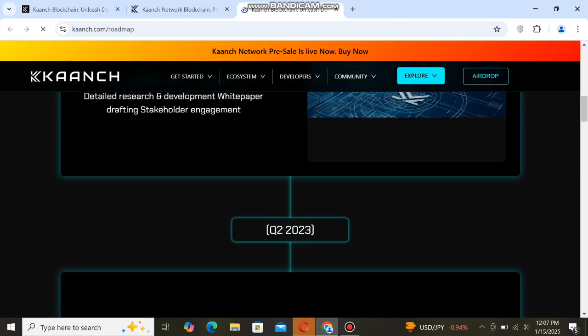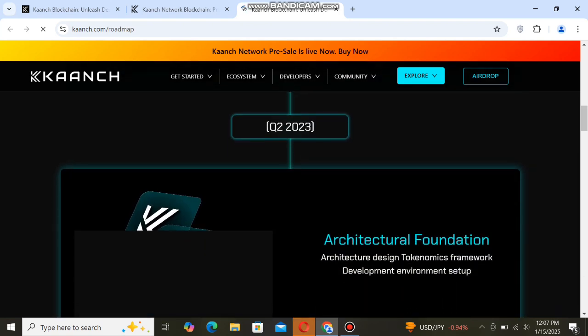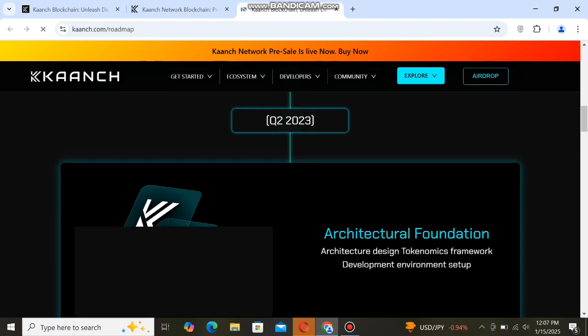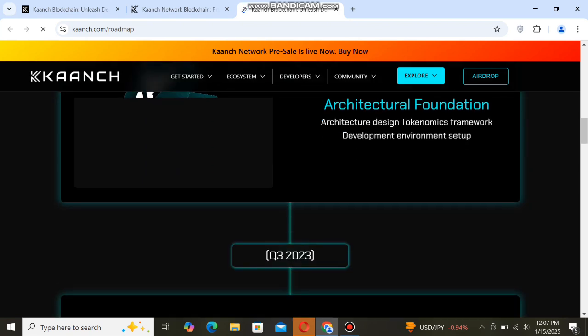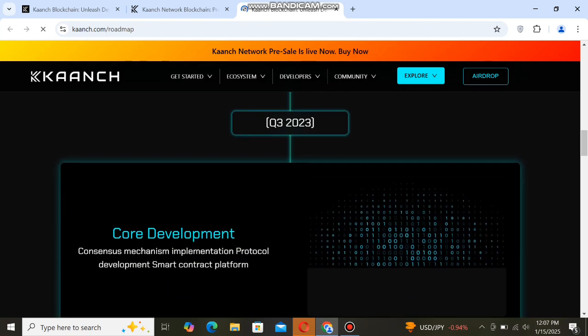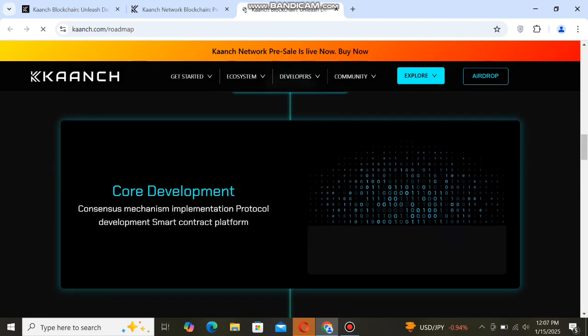Quarter 2 2023, architectural foundation, architecture design, tokenomics framework, development environment setup. Quarter 3 2023, core development, consensus mechanism implementation, protocol development, smart contract platform.